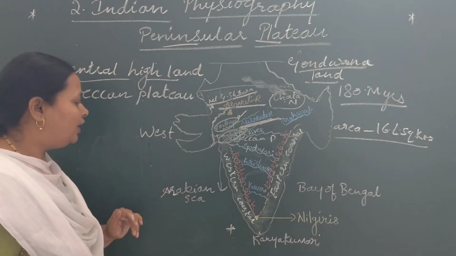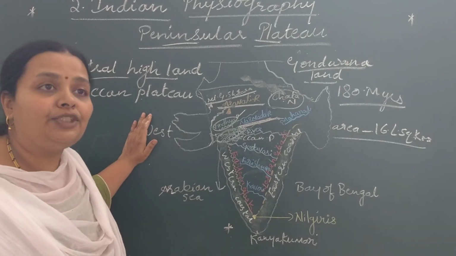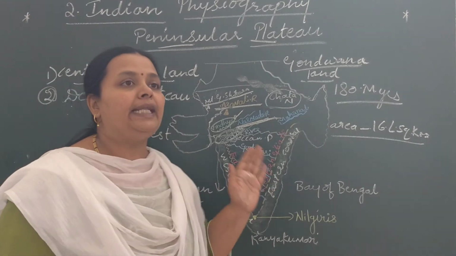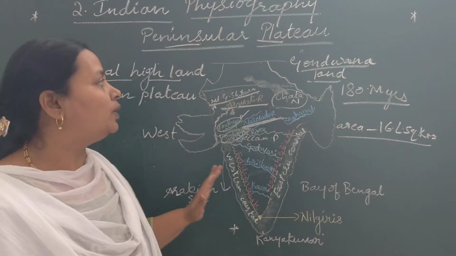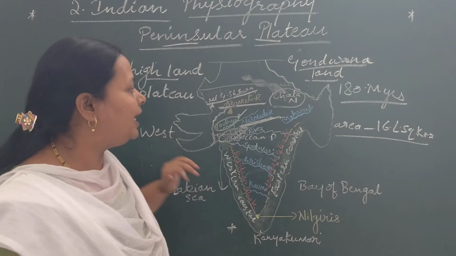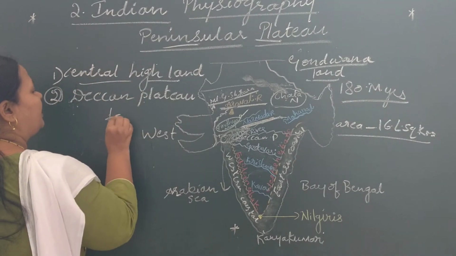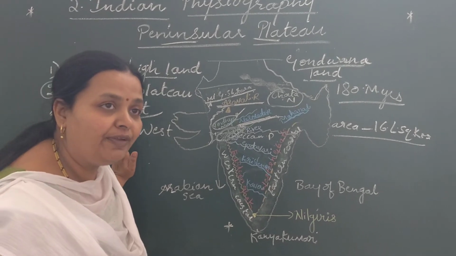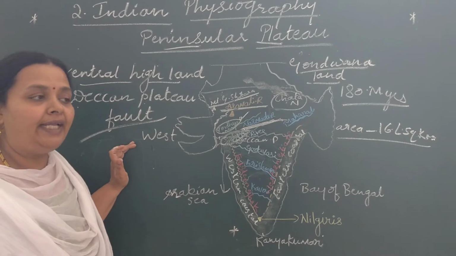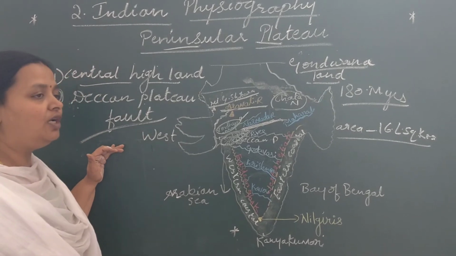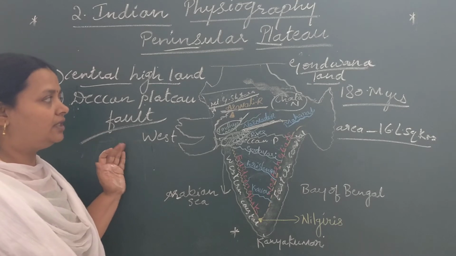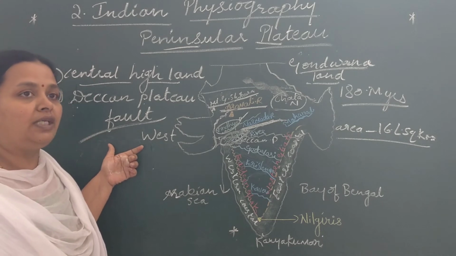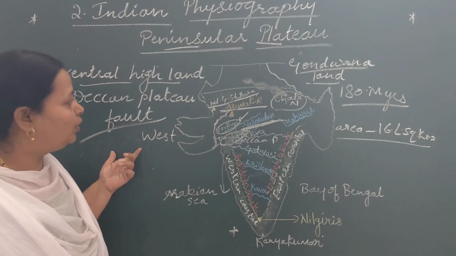Now let's have a look at the Deccan Plateau. The Deccan Plateau is separated by a fault from the Chota Nagpur Plateau. What is the meaning of fault in geography? A fault is a crack in the Earth's crust.